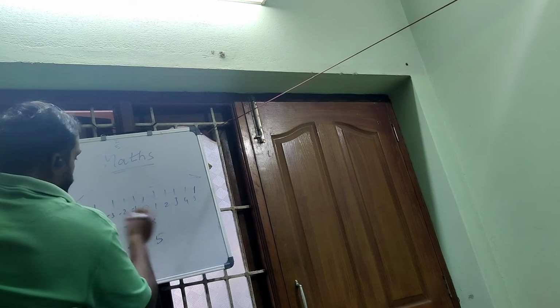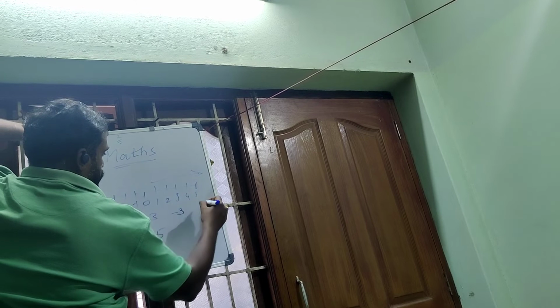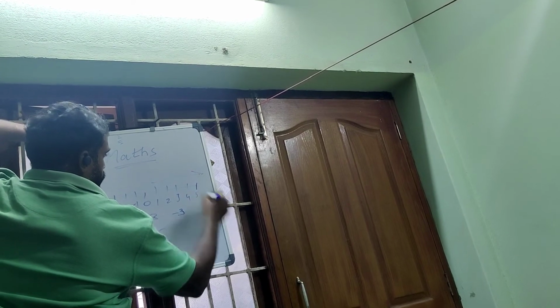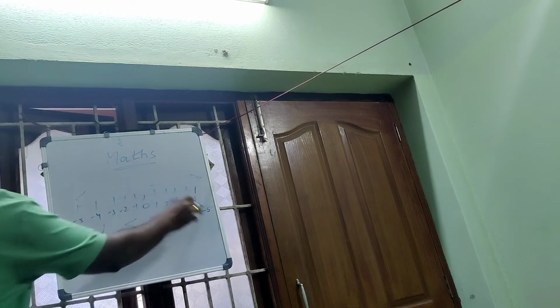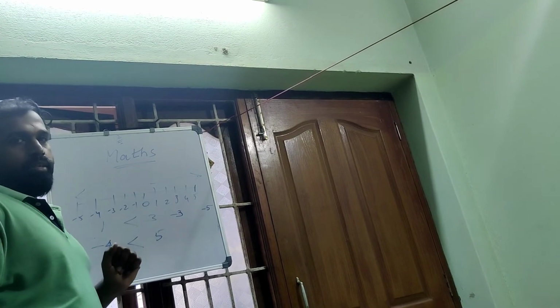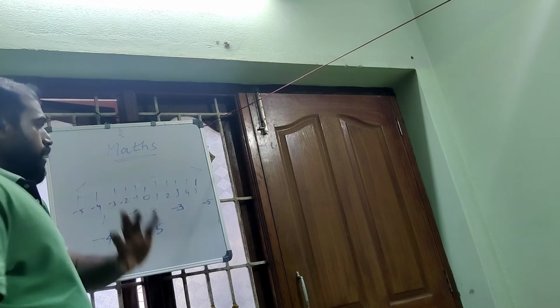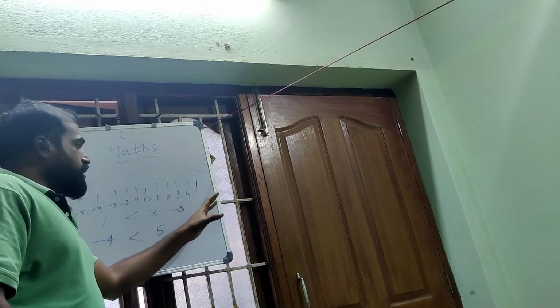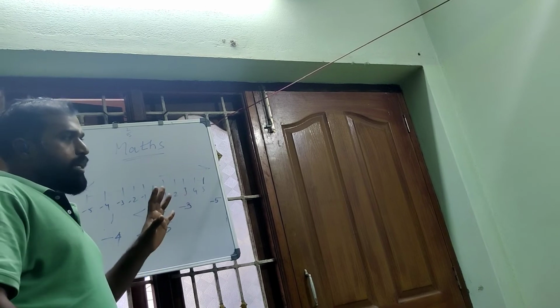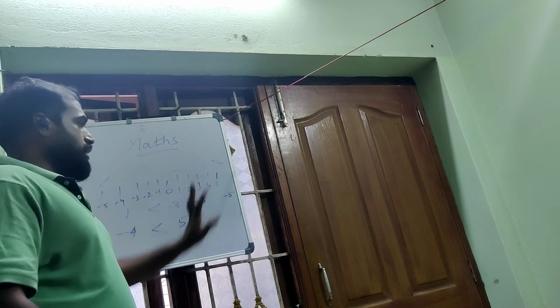And what if two numbers are negative? Can we say minus 5 is greater? No, because whenever two negative signs are there, we have to look only at the numbers, not the signs.